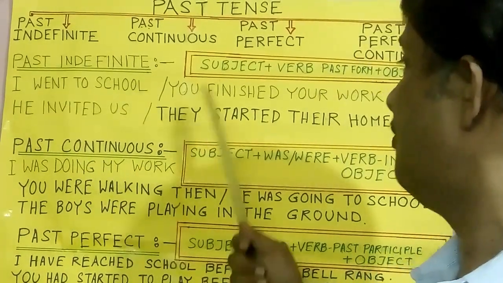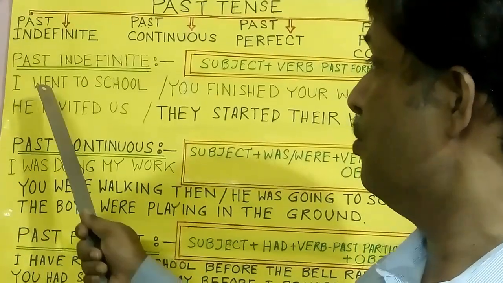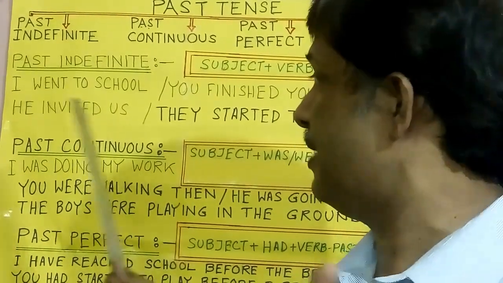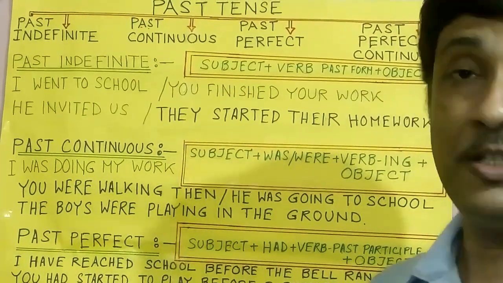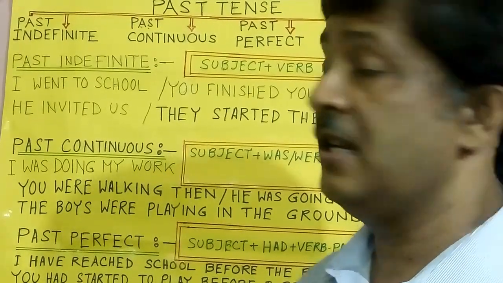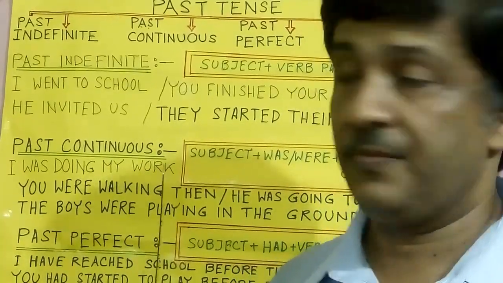Went, invited, finished, started, all are the past form of the verb. Went is past form of the verb go. Invited is past form of the verb invite. Finished is past form of the verb finish. And started is past form of the verb start. So past indefinite is subject plus past form of the verb and object.